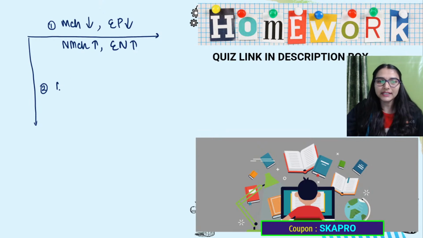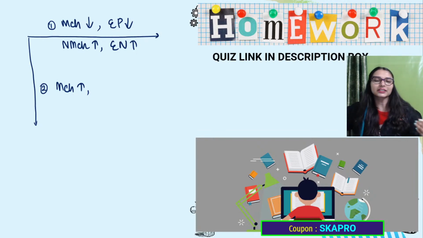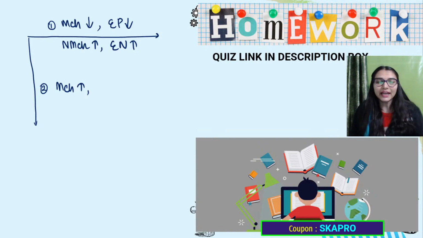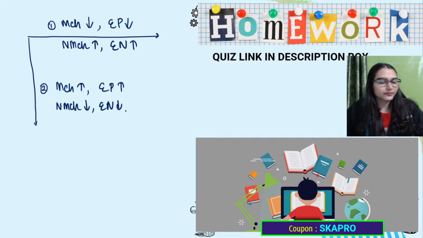Top to bottom, metallic character increases because the distance between the nucleus and valence electron has increased so much that it cannot hold the valence electron tightly. Metallic character increases, electropositive character increases, non-metallic character is the opposite, and electronegative character also decreases. Okay, let's go to the question now.